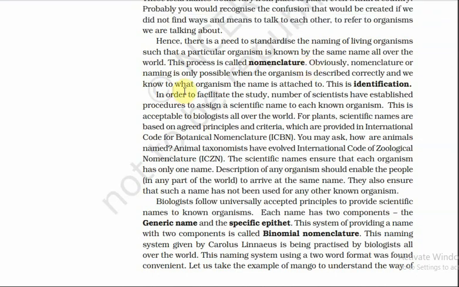Obviously, nomenclature or naming is only possible when an organism is described correctly and we know to what organism the name is attached. This is identification. When we put a name to an organism, when we identify it, that is called identification.